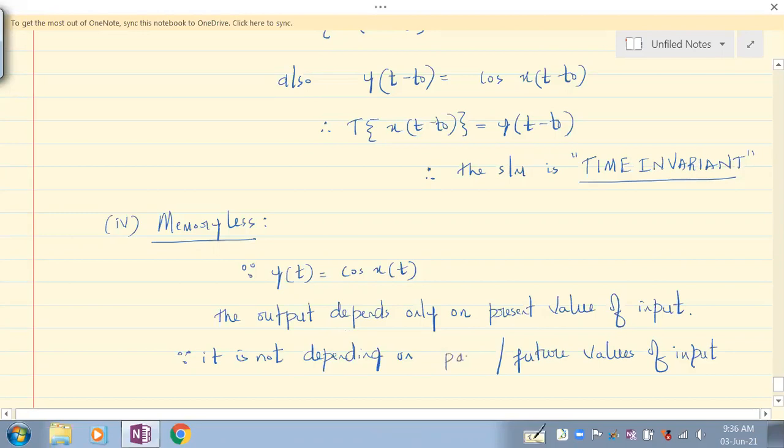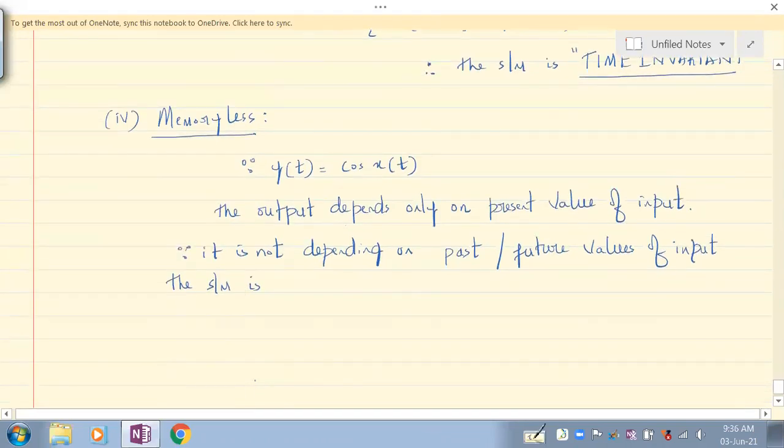It does not depend on past or future values of input. Okay. The system is what? Time. Sorry, it's not time. The system is memoryless. It has no memory. It's memoryless, or in other words, what is it called as? Static. If it does not have memory, it's called static. So this reasoning you need to give.